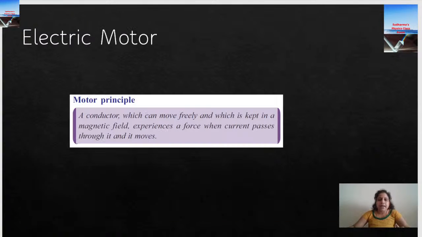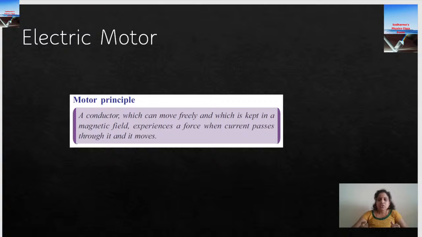Now, where do we apply this in real life? We have the electric motor. Electric motor works on this principle. So the force acting on the conductor can be increased by increasing the amount of current, increasing the strength of the magnetic field, increasing the length of the conductor kept in the magnetic field. There are so many methods to increase the deflection or increase the force acting on the current carrying conductor.